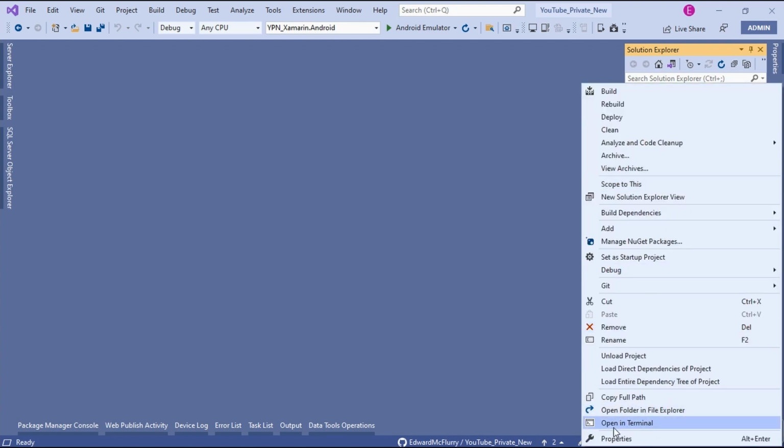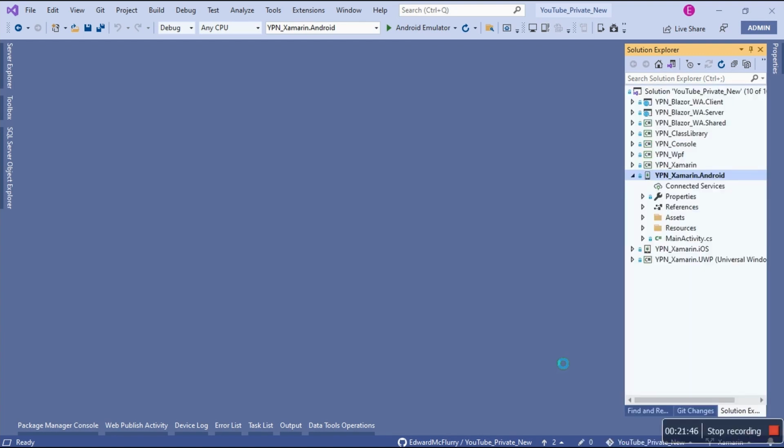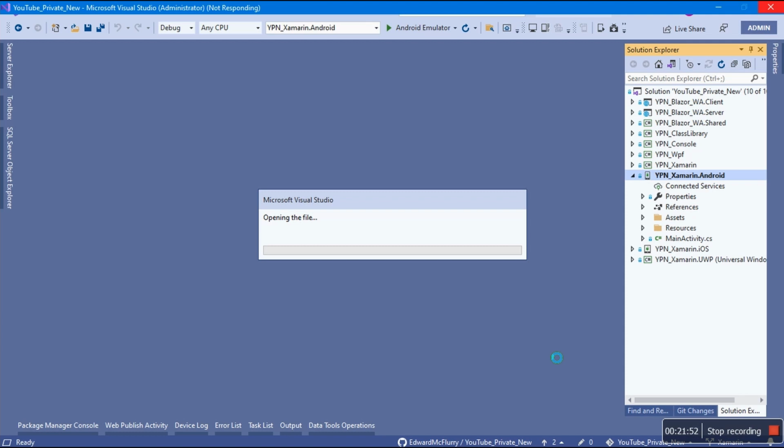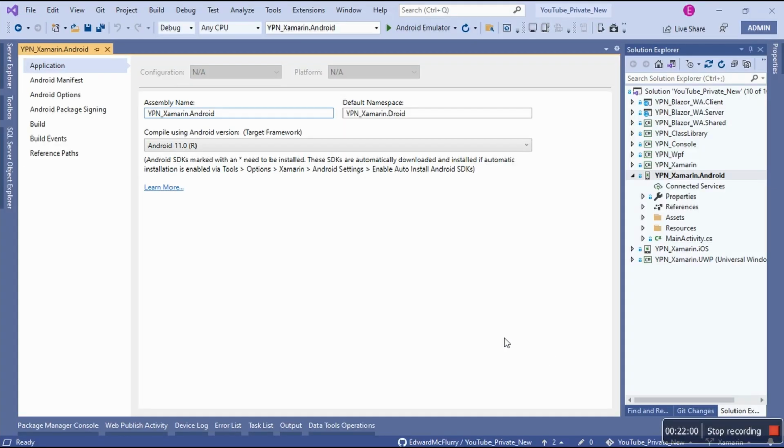Right click, because I'm a Xamarin developer, so I know a lot of things about Xamarin. Trust me, my new system also has a mobile application. I can't tell you what it does, but it also has a Xamarin application. And also I'm keeping track of .NET MAUI. It's going to be fantastic. So I'm going to go to Android manifest.